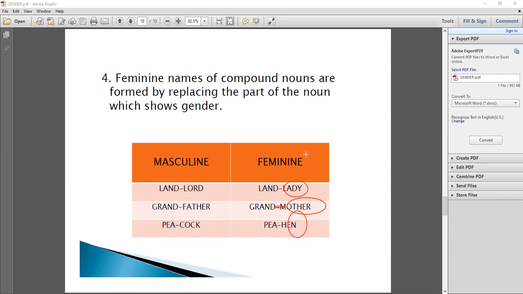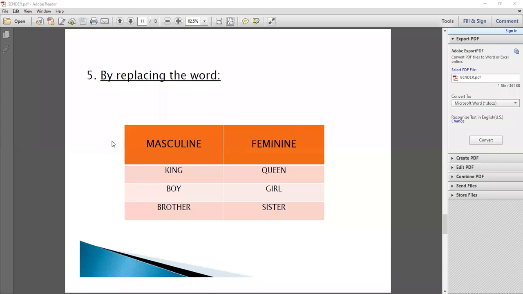So now students, you have to notice that in the words of these compound nouns we only replace lord with lady, father with mother, and cock with hen in this rule. So now students, we have understood the four rules of gender. Now we will move on to the next rule, by replacing the word.